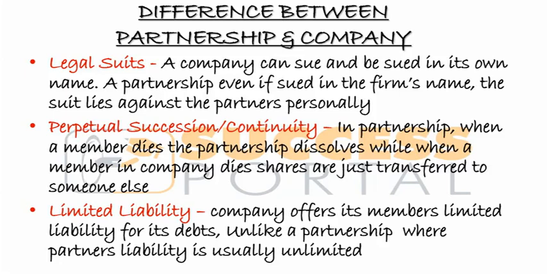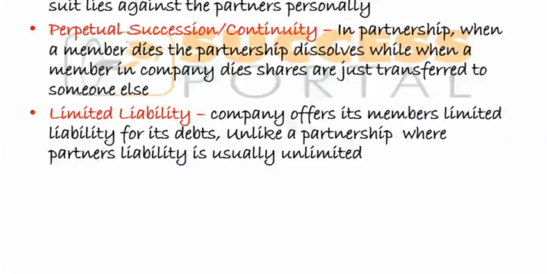For guarantee, you're only liable for the amount you agreed to pay when the company is winding up. But for a partnership, partners have unlimited liability. It means that if the business incurs a big debt, creditors can go to the partners and take personal property. This does not happen with a company. So this is one of the attractive elements of having a limited liability company as opposed to any other form of business.